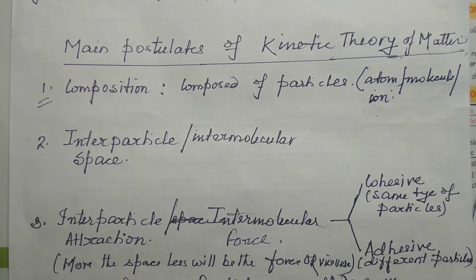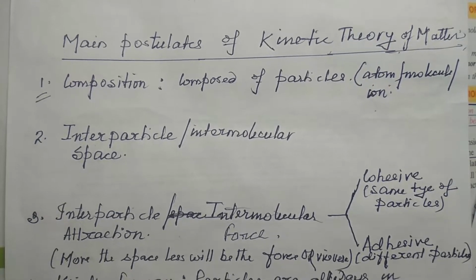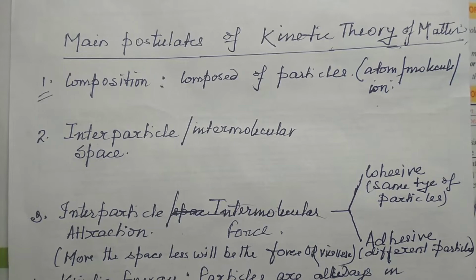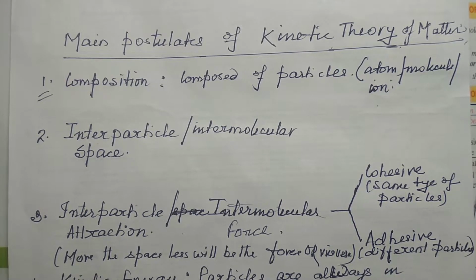And in between the particles there is a force, that is known as the intermolecular force. Now if the space increases, then what happens? The intermolecular force decreases. And when the space decreases, the intermolecular force increases.